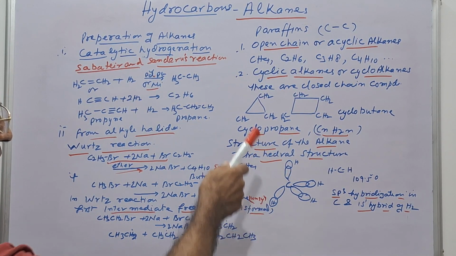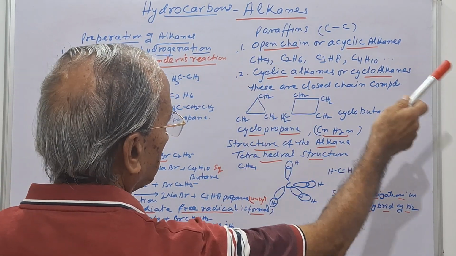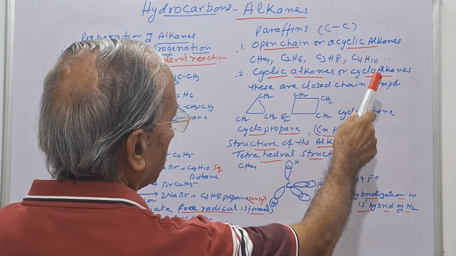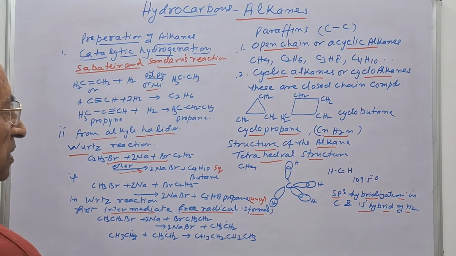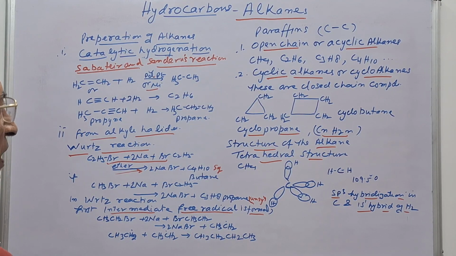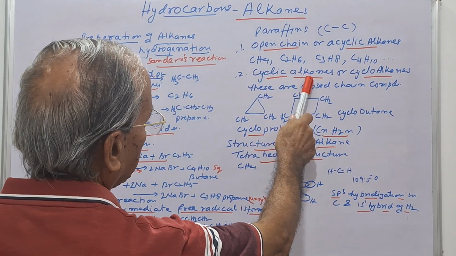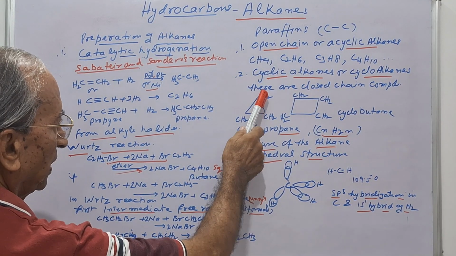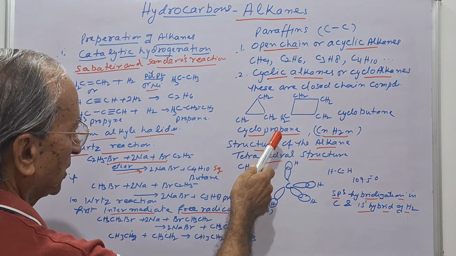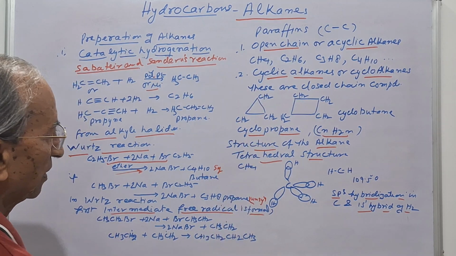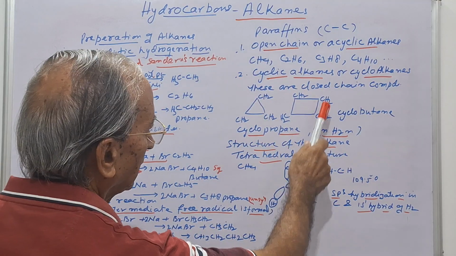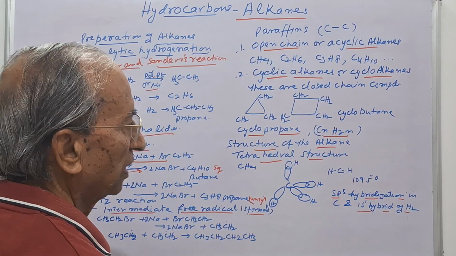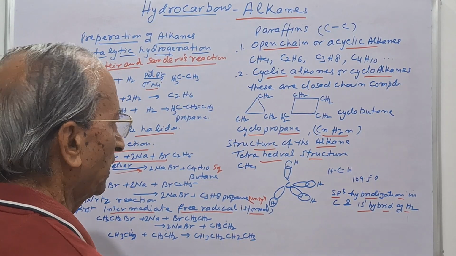As the name suggests, open chain means long chains, like methane, propane, butane. These are known as the open chain, that is acyclic alkanes. The second is cyclic alkanes, meaning closed chain compounds. If we take three carbon atoms, they form a closed chain, that is cyclopropane. If they form with a fourth carbon atom, it is known as cyclobutane. In the same way, cyclopentane or cyclohexane.